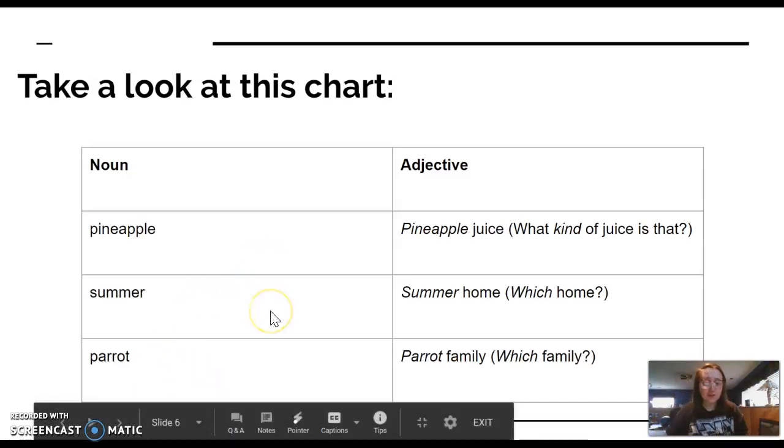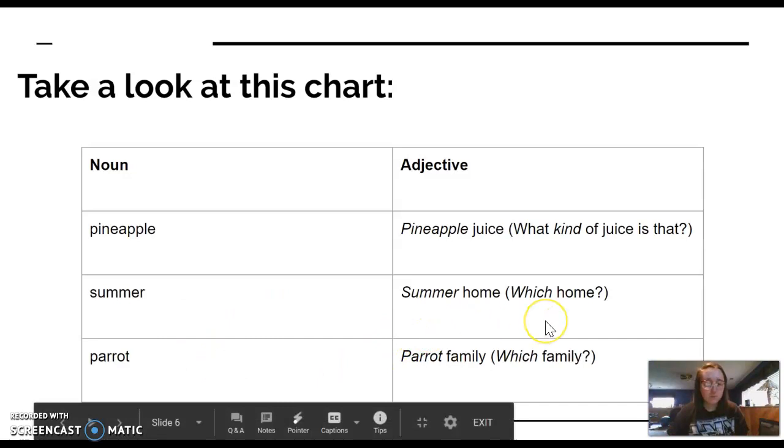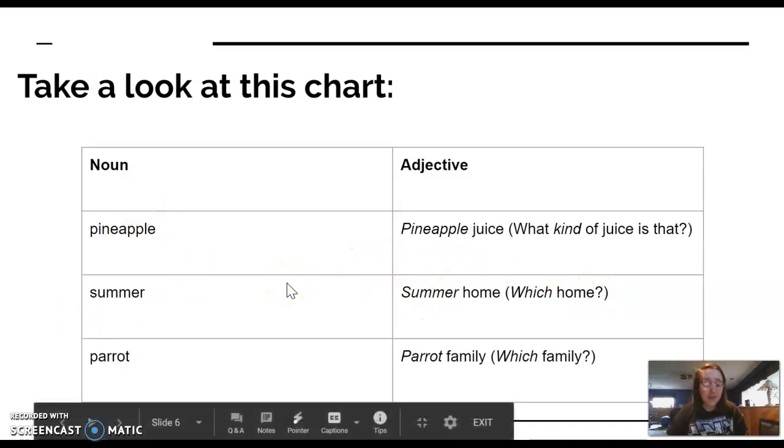Same with summer. Summer is an idea, right? We can't really see the idea of summer, so it's an idea, not a thing. So summer home, you're answering the question, which home? Well, it's my summer home. Same with the noun parrot.